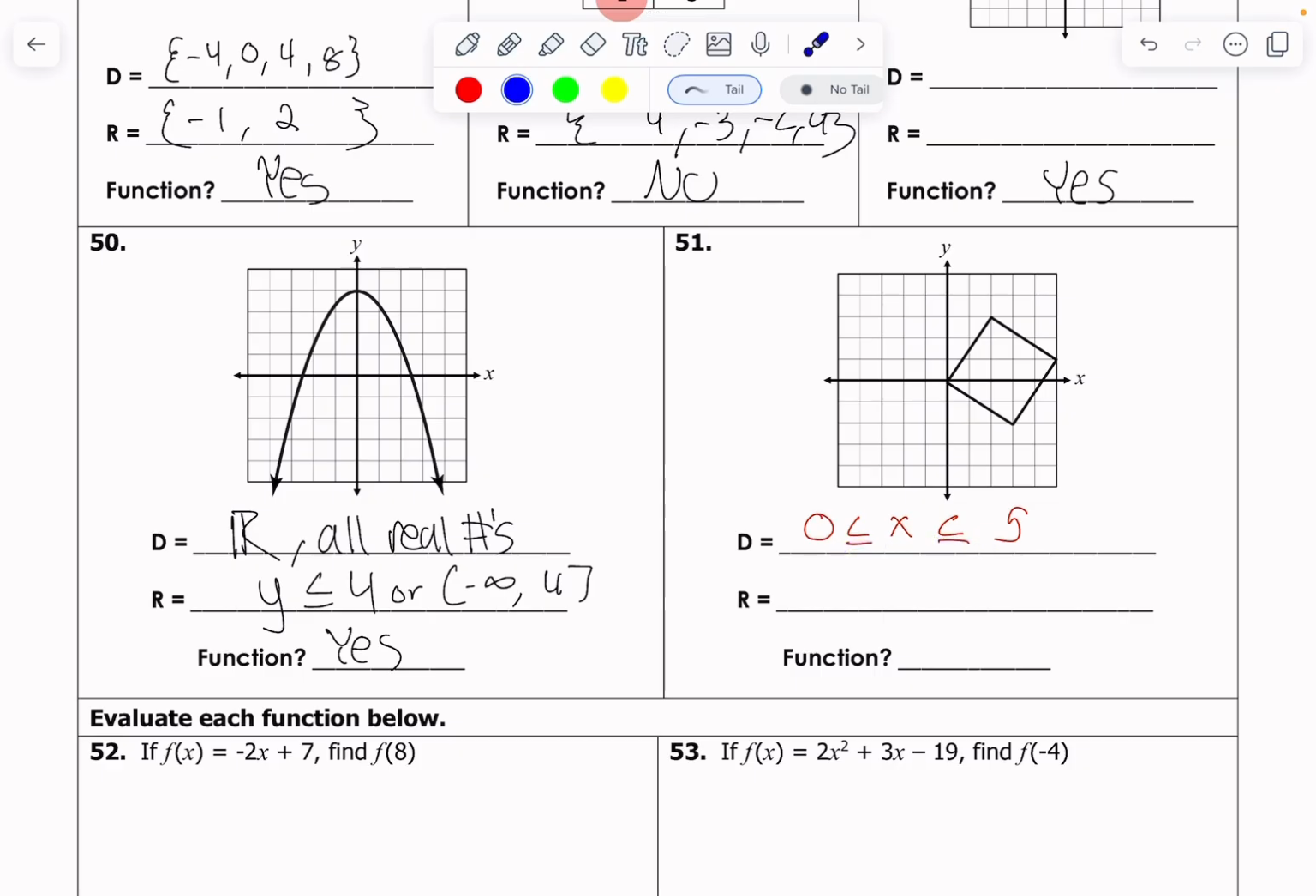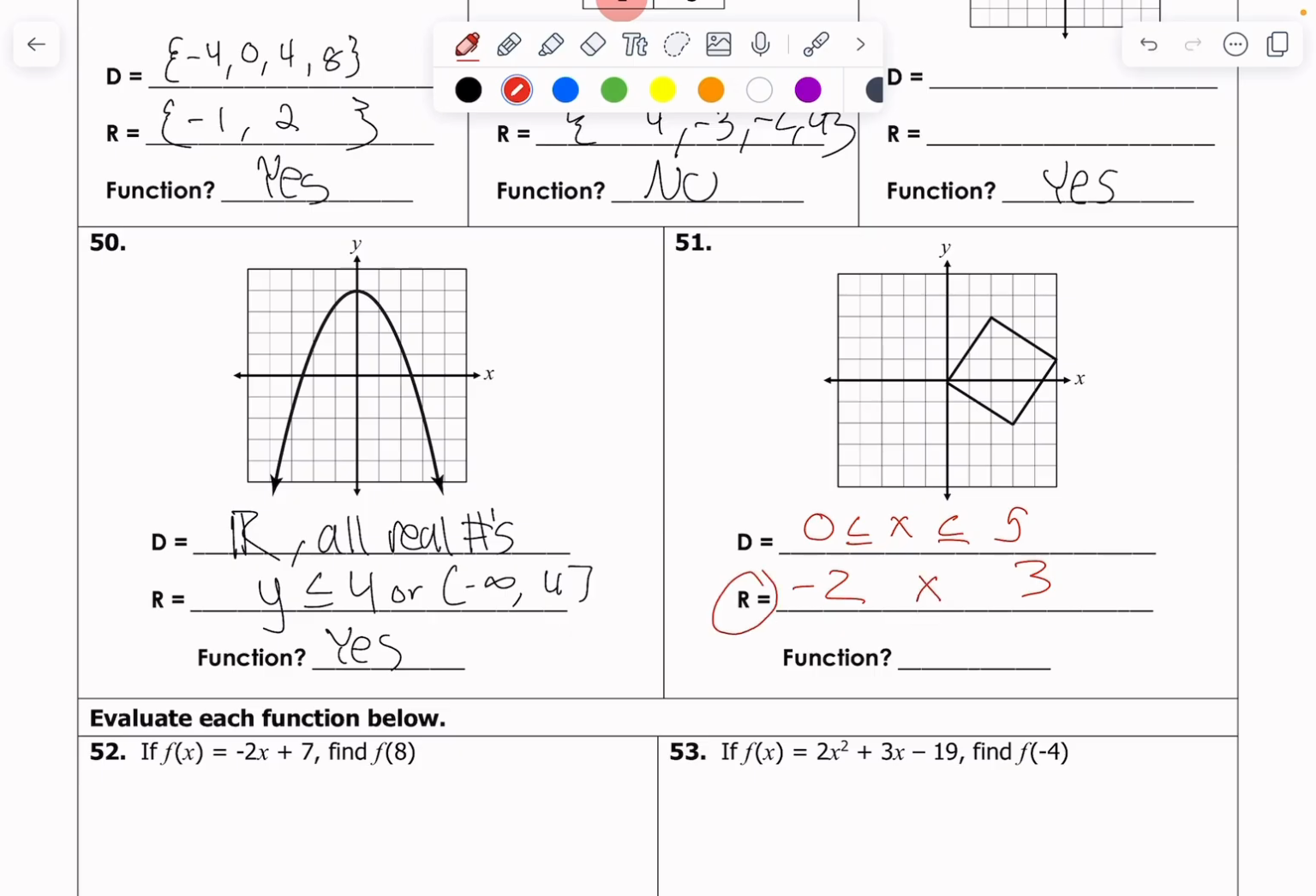Same thing for the range. I scan bottom to top. What's the smallest y value that I see? -2. Here it is. This is the smallest y value I see. What's the biggest? +3. So all the numbers between -2 and +3 are going to work. And again, we're in y. Some of you on your exams put an x here.